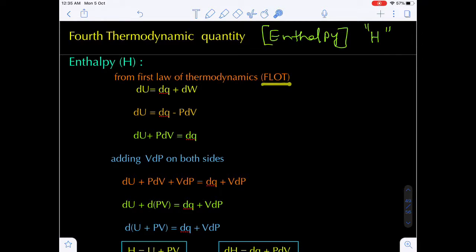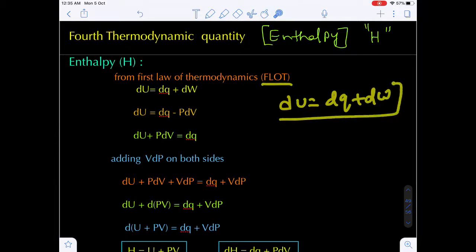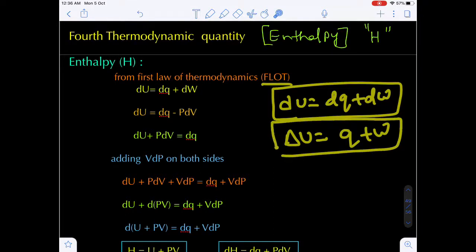The first law of thermodynamics says energy can neither be created nor destroyed, but it can be transferred from one form to another. dU equals dq plus dw. This is the differential form of the first law of thermodynamics. Otherwise, ΔU equals q plus w is the actual equation, and dU is the differential form.